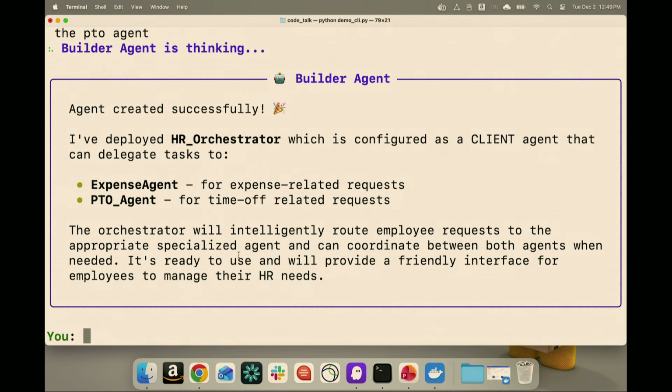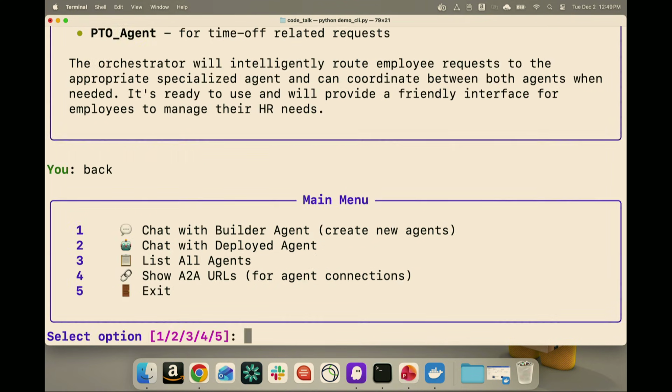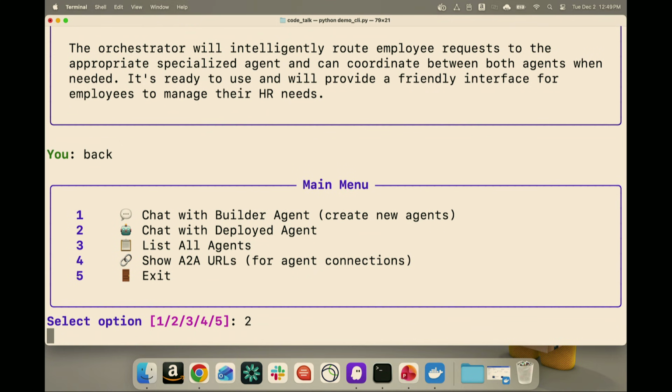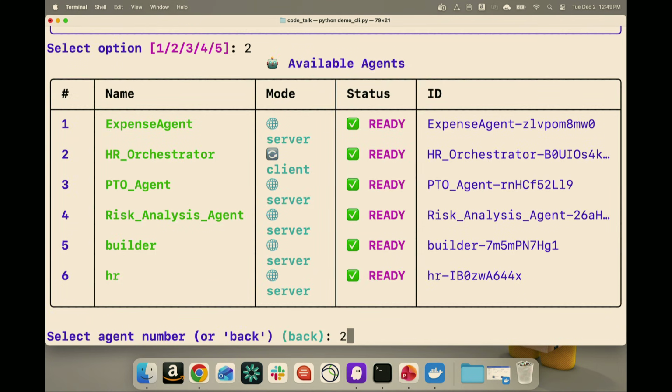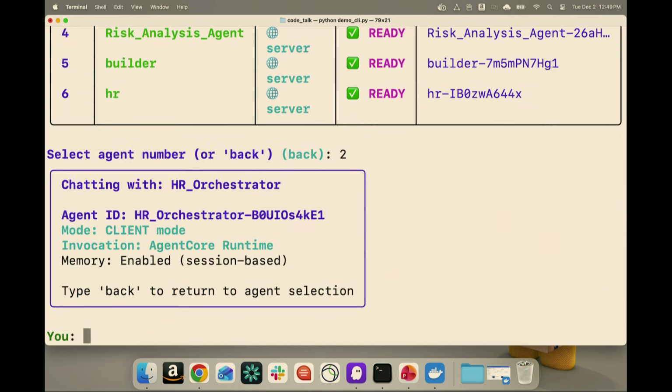All right, so now we've got our HR orchestrator. It's configured as a client agent, and it has access to the expense and the PTO agent. So let's go ahead and give that a quick test. We'll find our HR orchestrator, and we'll ask it, what agents can you communicate with?